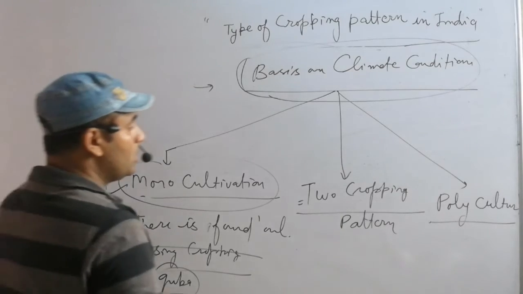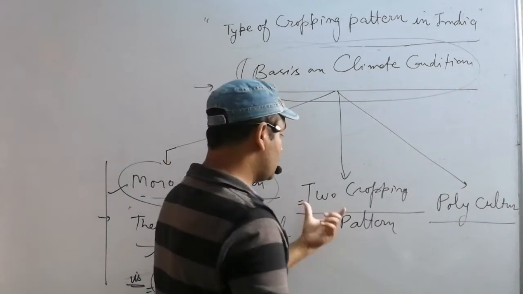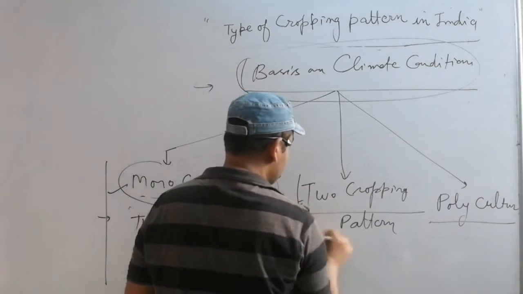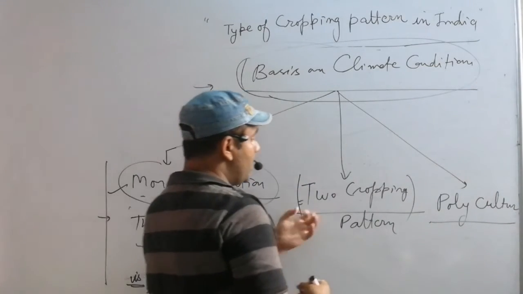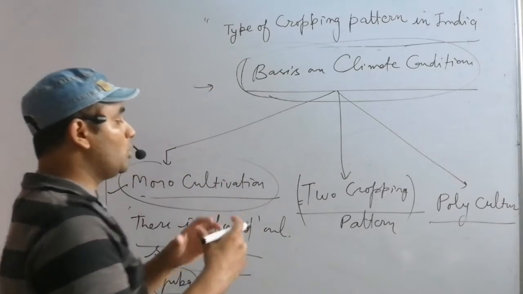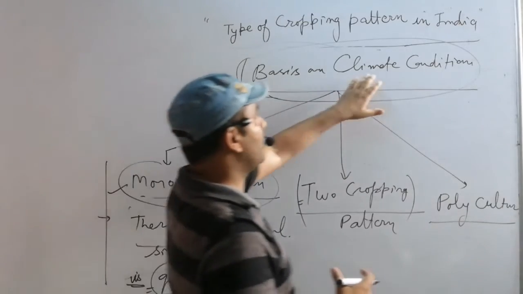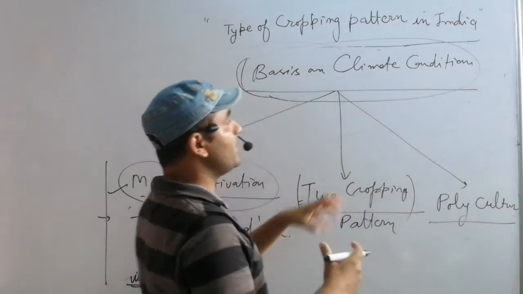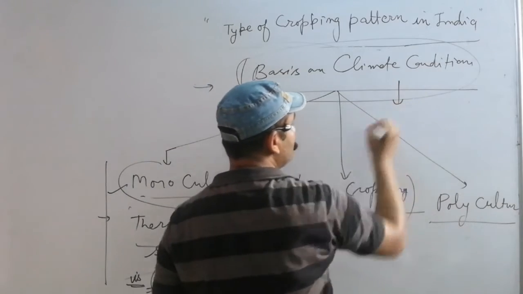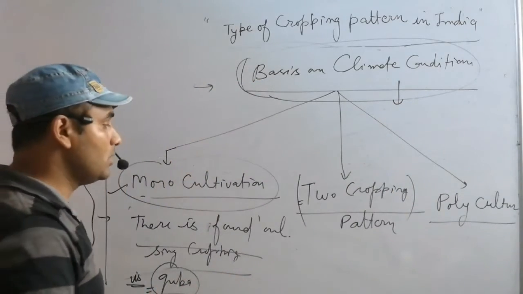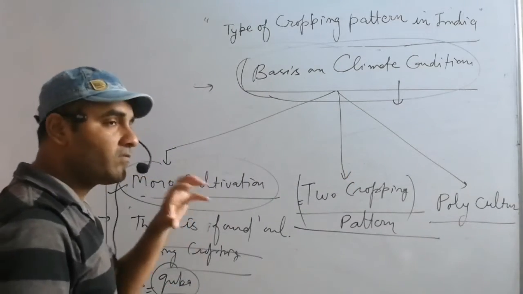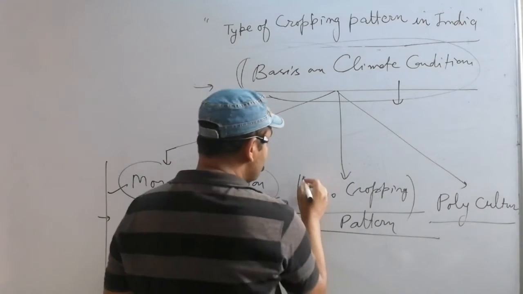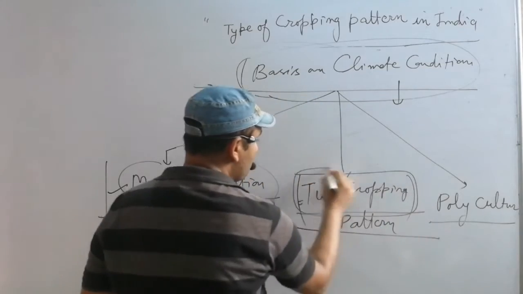The two cropping pattern is an example in India because the climate condition of India is monsoon climate condition.